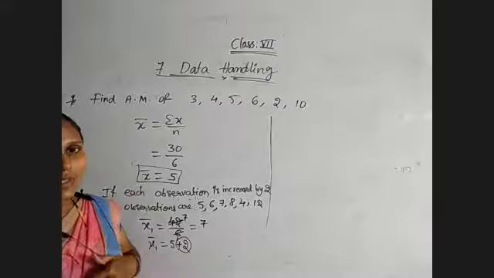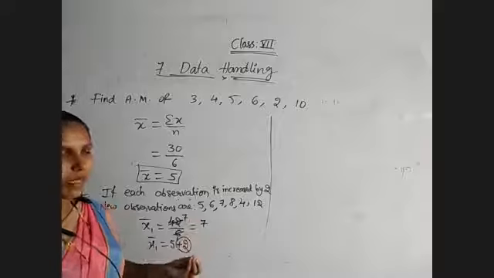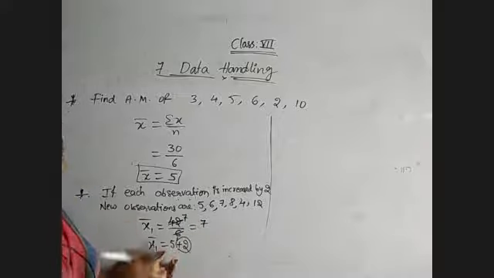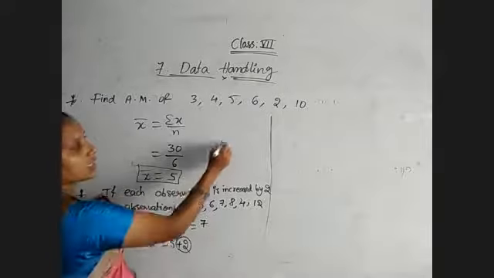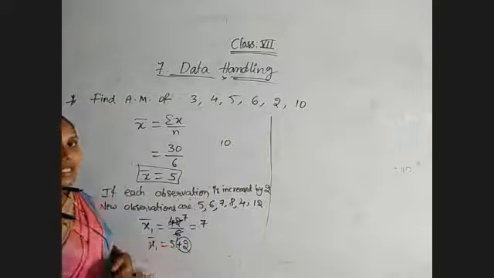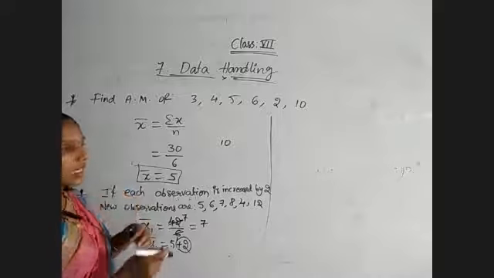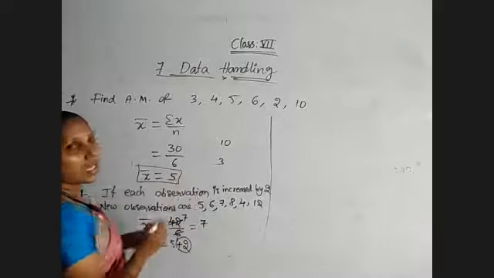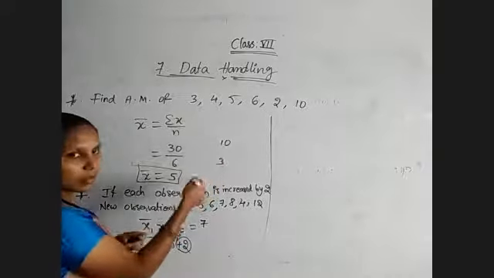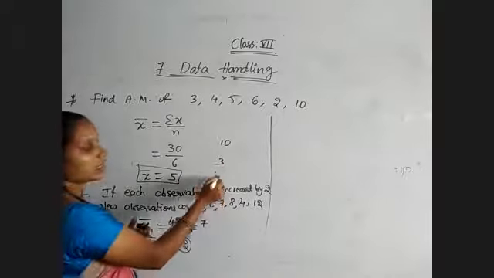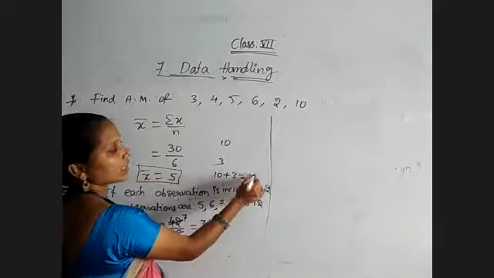If each entry of the data increases by a certain number, then the mean also increases by that number itself. For suppose I give the mean of some data as 10, and if each observation of the data is increased by 3, then what will be the mean of the new data?